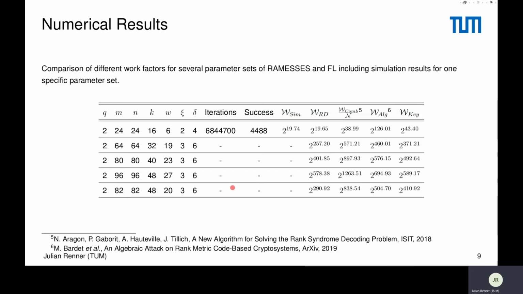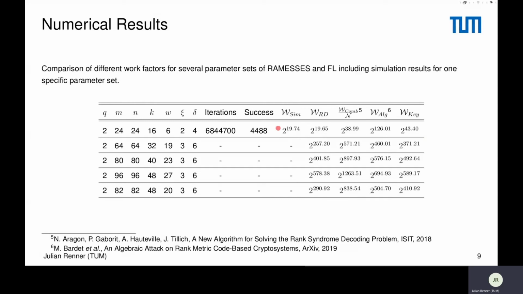But what we did is that we compared this work factor for parameters in order to see how efficient it is. In the first step, we just used some small parameters which are not suitable for cryptography, but we used them to verify our estimation.